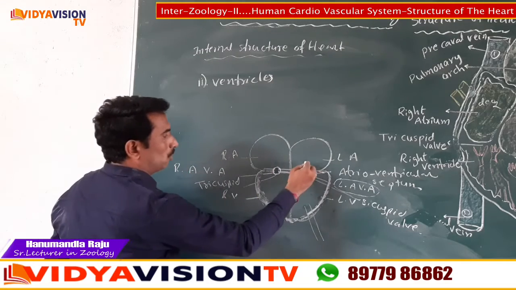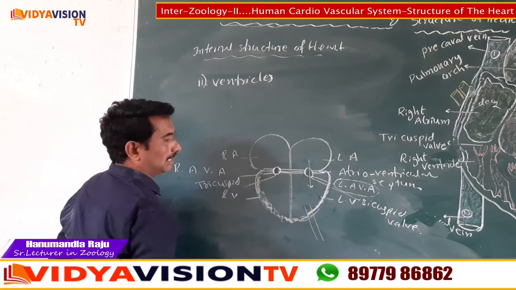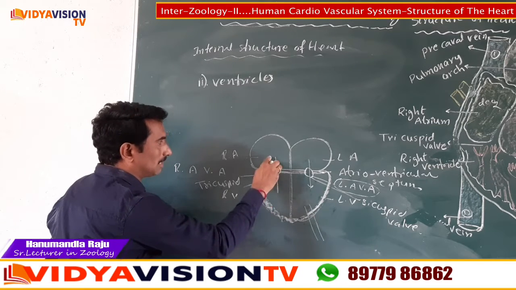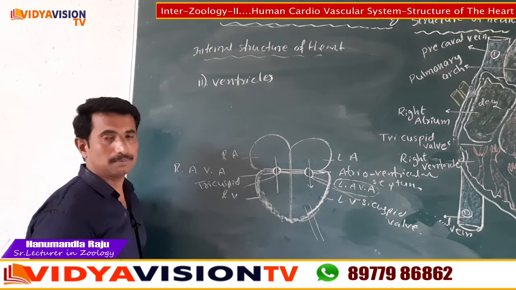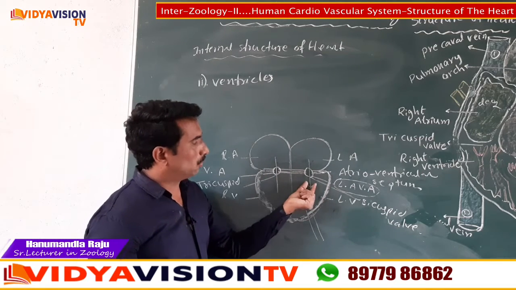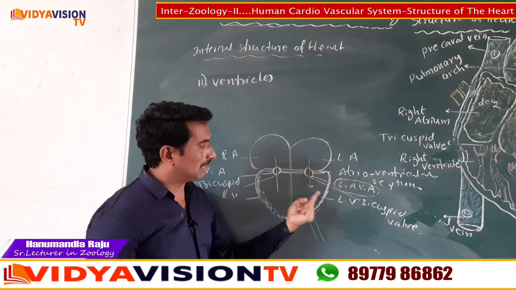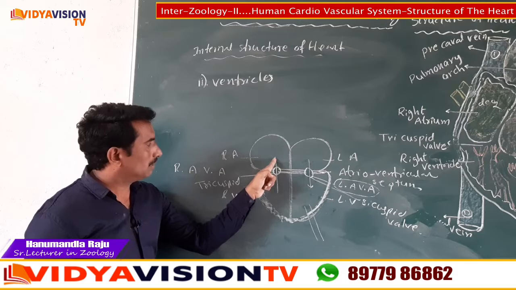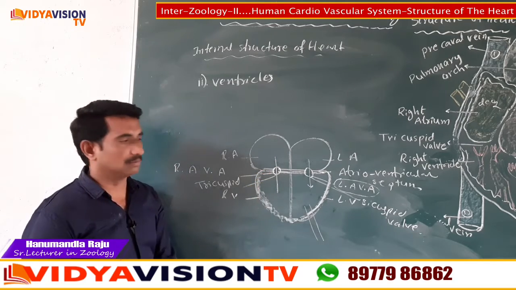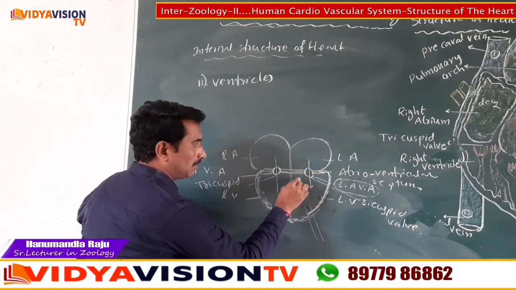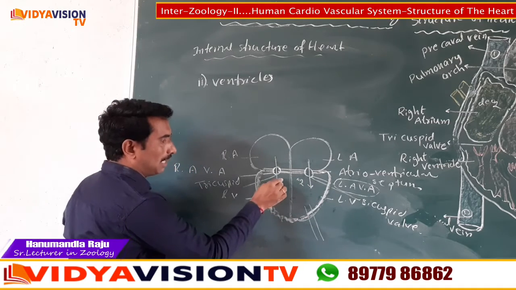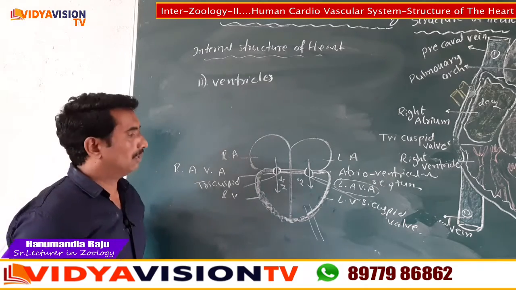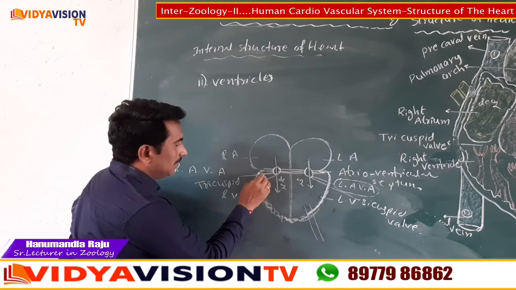Now, blood flows from the left atrium to the left ventricle, and blood flows from the right atrium to the right ventricle. Now listen, that means oxygenated blood flows to the left ventricle and deoxygenated blood flows to the right ventricle. Okay. See here, the inner surface of the heart.